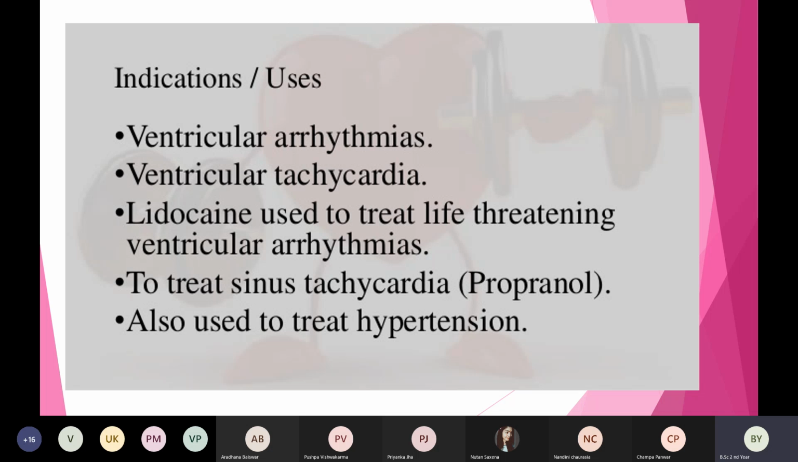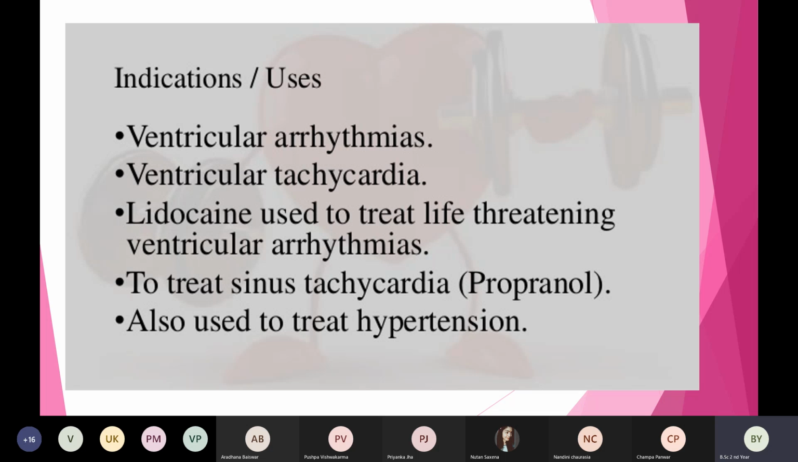So ventricular arrhythmias are basically an abnormal heartbeat that originates in the lower heart chambers. In the lower heart chambers, we have the right ventricle and left ventricle. Because of these abnormal electrical signals, the heart will tend to beat very fast.